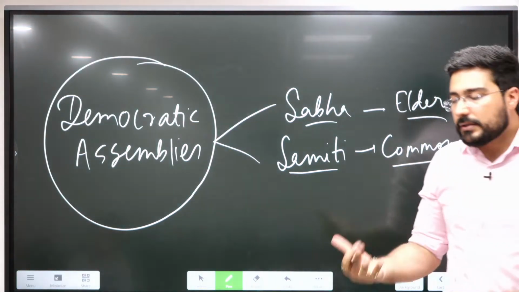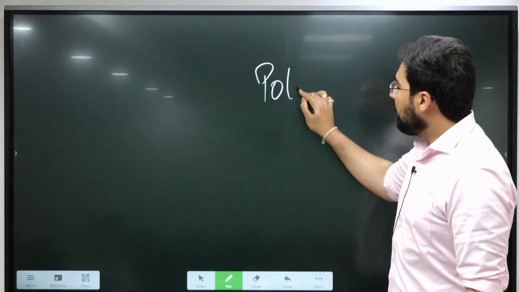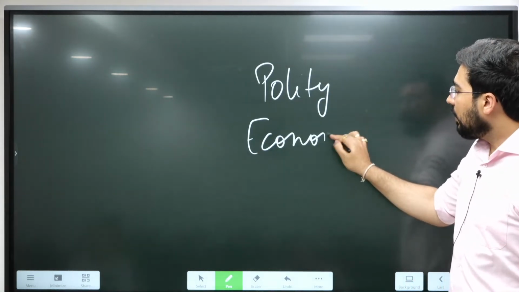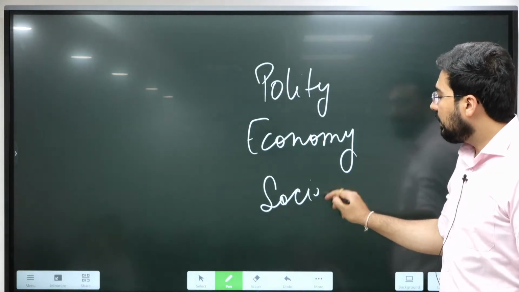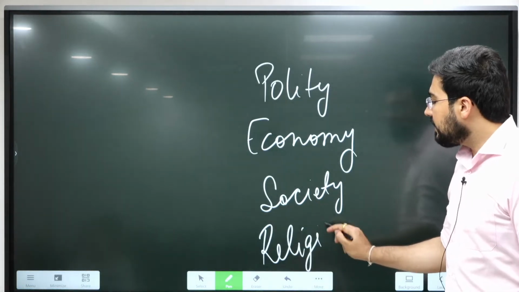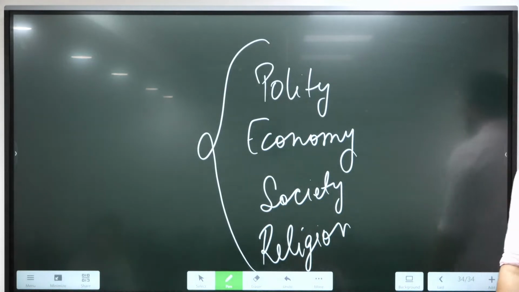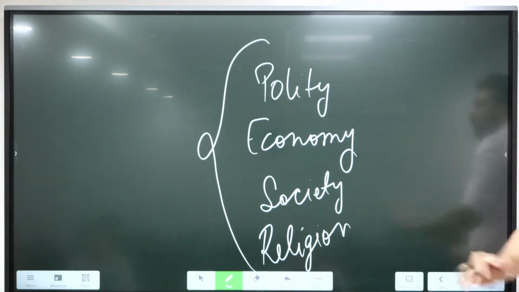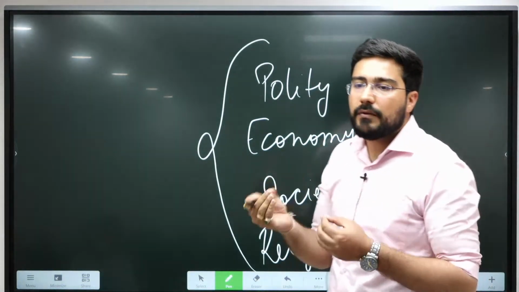So this is the period where we will study in detail about change in polity, change in economy, overall change in society as such, as well as religion. When you read NCERT also, these are the 4 major dimensions which have been covered in the NCERT also. तो उसको एक बार read करो, ठीक है? Later on, when we'll have the main core classes, we'll jump into each and every concept.